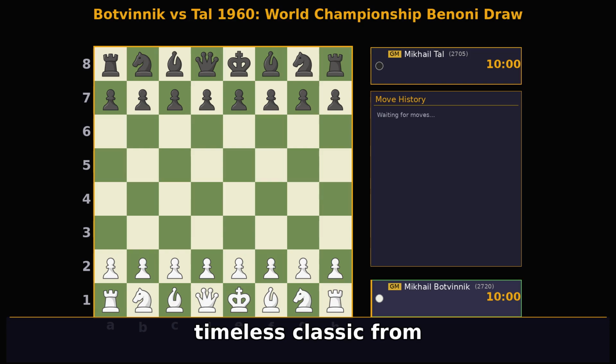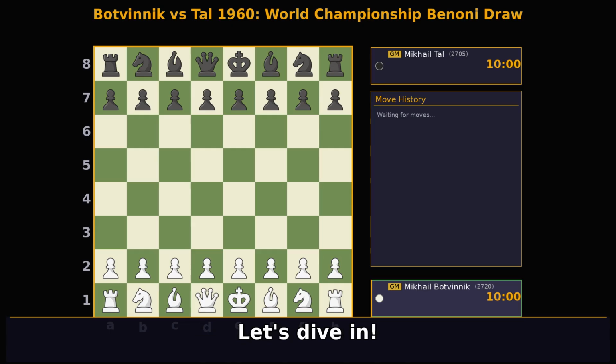Welcome to a timeless classic from the 1960 World Chess Championship, featuring the patriarch Mikhail Botvinnik against the magician from Riga, Mikhail Tal. This game, a Benoni defense, Ullmann variation, showcases a fascinating clash of styles. Tal, known for his attacking prowess, takes on Botvinnik's strategic depth. Who will prevail in this epic encounter?